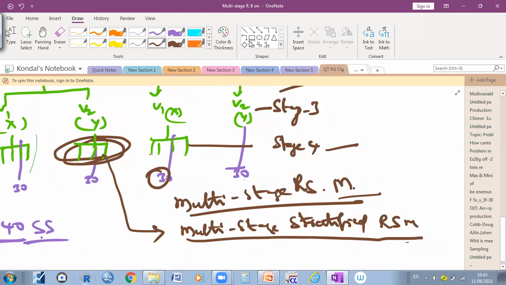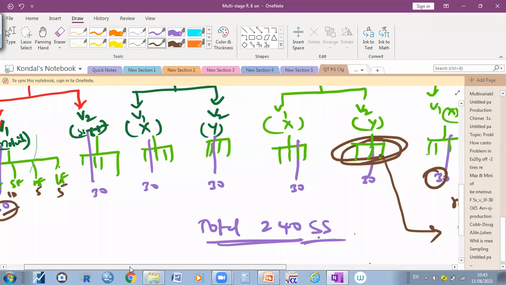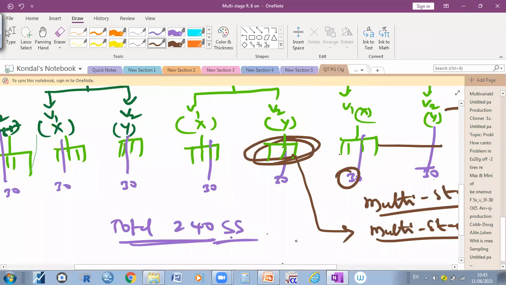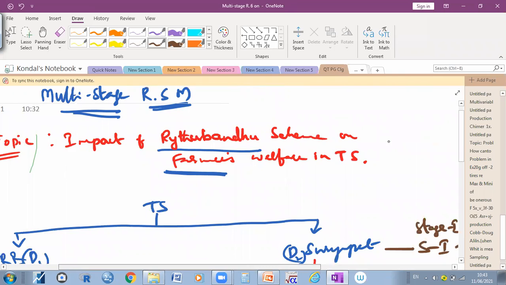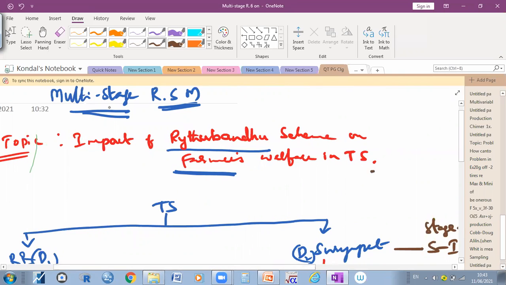Anybody didn't understand? Let me know. This is very important. Most research scholars can employ this method. I have also applied this multi-stage random sampling method, and in further studies also I am going to apply it, which is very appropriate to research. Anybody didn't understand? Let me know first.